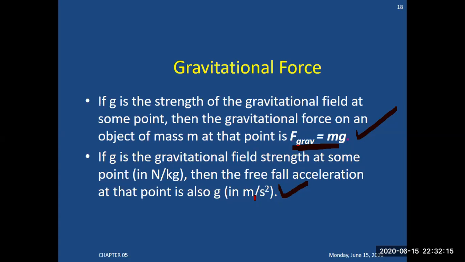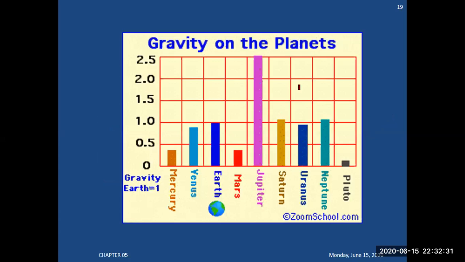Basically, g is free fall acceleration, a type of acceleration which is independent of any other sources which act on it. It falls freely. Then the free fall acceleration at that point is g, and its value is 10 meters per second square. If you look at the table of gravity on the planets, this is 2.50, 1.5, 0.5, and 0. The gravity of the Earth is 1. So these are the different planets where you are getting different values of gravity.